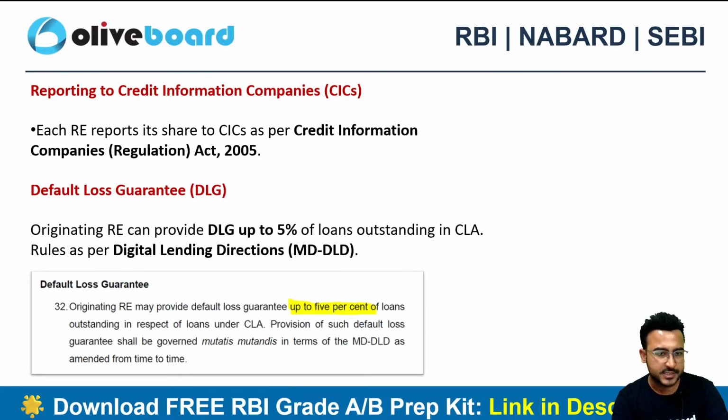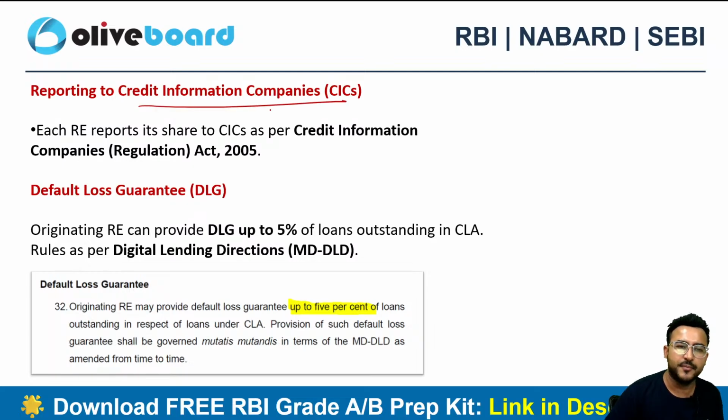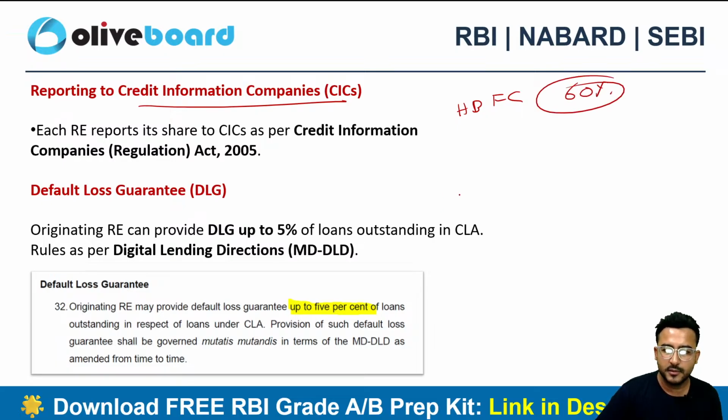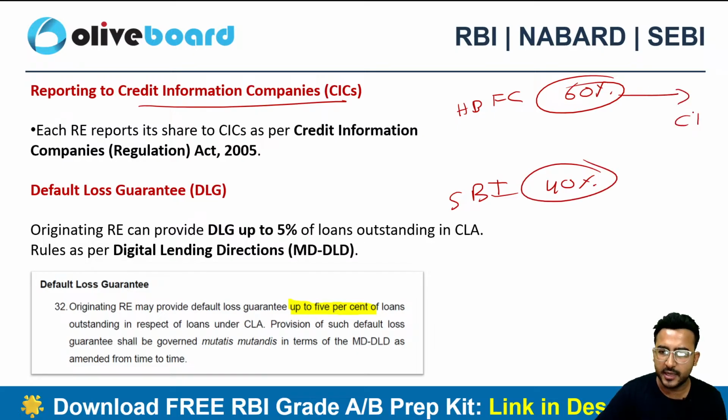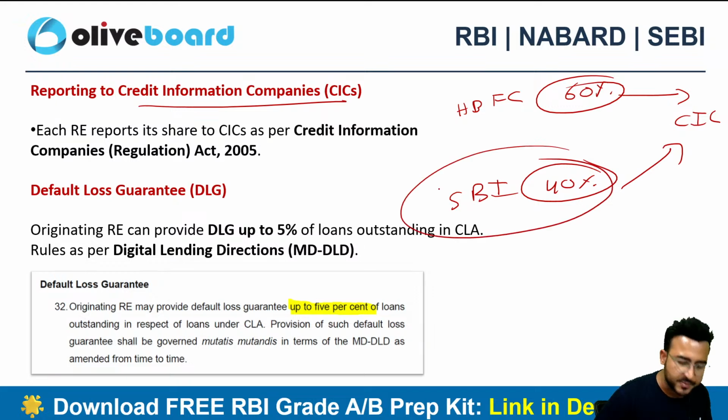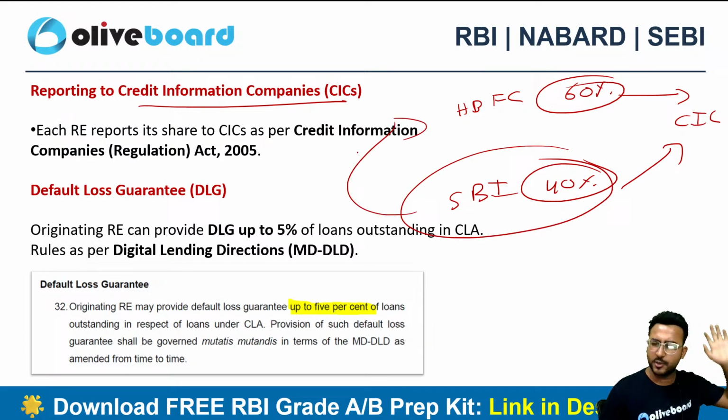So guys, at the end of this session, there are a few more points that we need to cover, plus I'll be giving you a summary of this particular circular, and then we'll be moving to the next circular if time permits. Reporting to the credit information company. How to report to the credit information company? HDFC Bank is having 60% of the share. SBI Bank is having the 40% of the share, so they will be reporting to the credit information company on their own, right? It's not like SBI Bank is asking HDFC Bank, please report my share also. No, you need to do a separate reporting. Please do remember this thing.